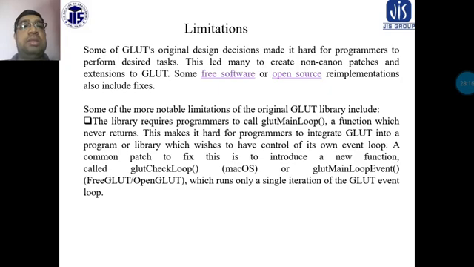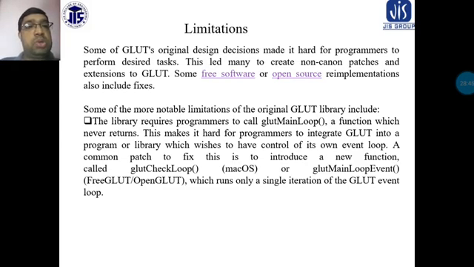The limitations: some of GLUT's original design decisions made it hard for programmers to perform tasks. This led many to create non-canonical patches and extensions to GLUT, some free software or open source. Reimplementations also include fixes.